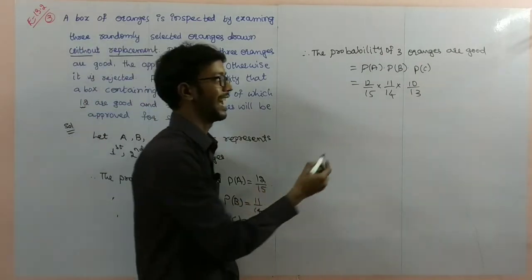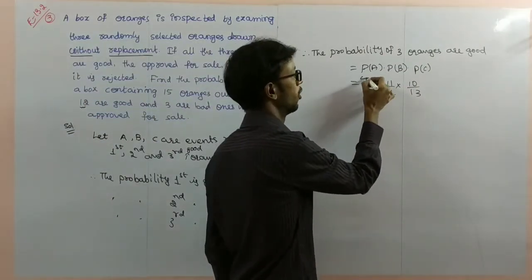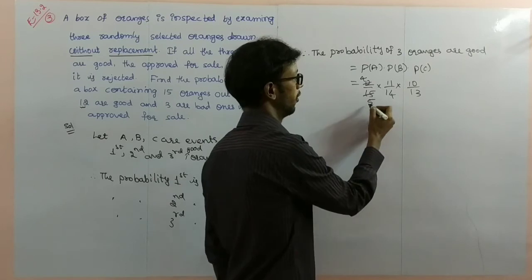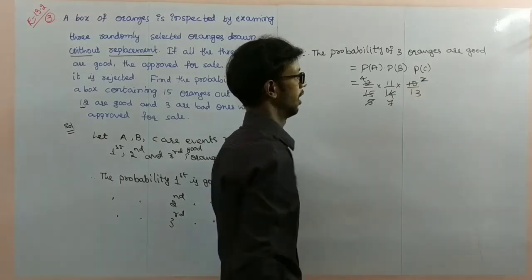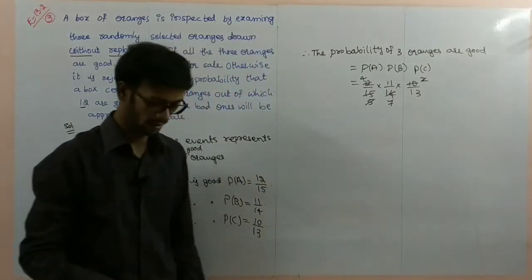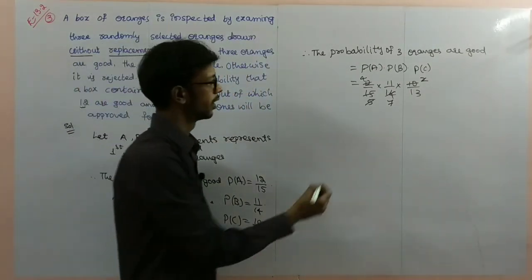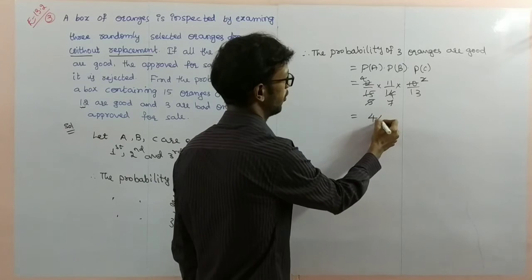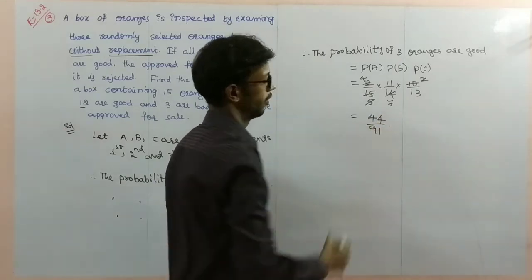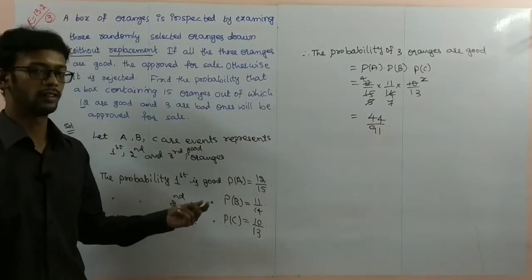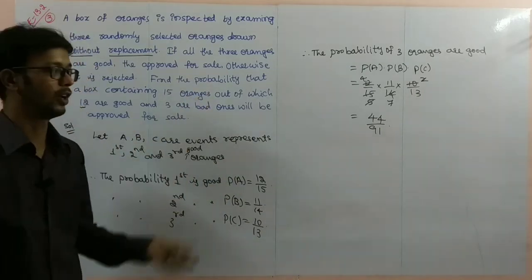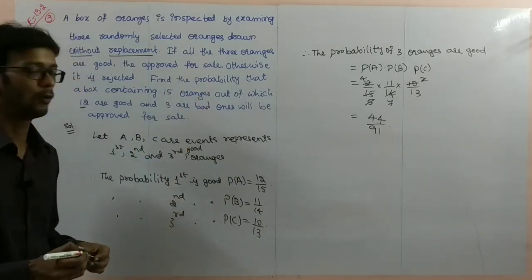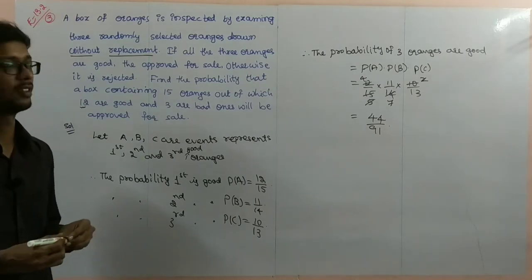If we make cancellations, there is no further cancellation. The result is 44 by 91. 44 by 91 is the probability of the box being approved for sale. So pause the video to note it down.